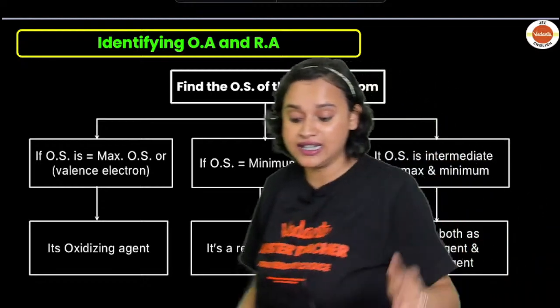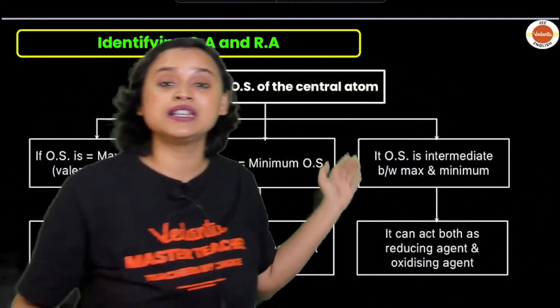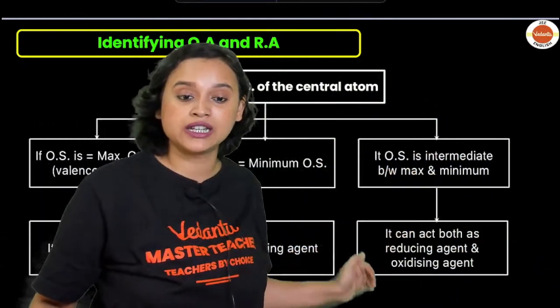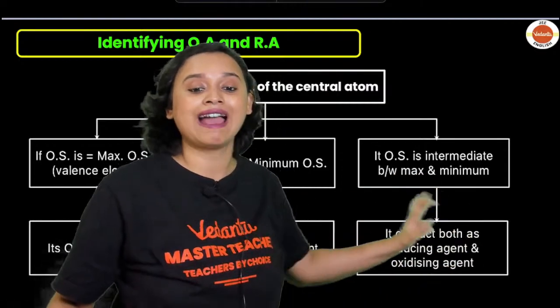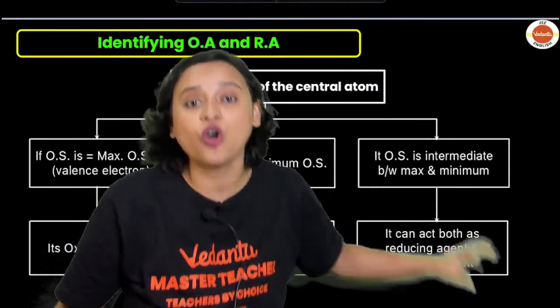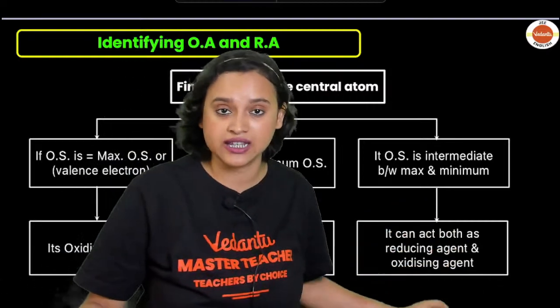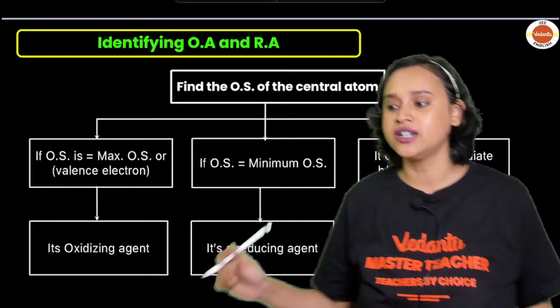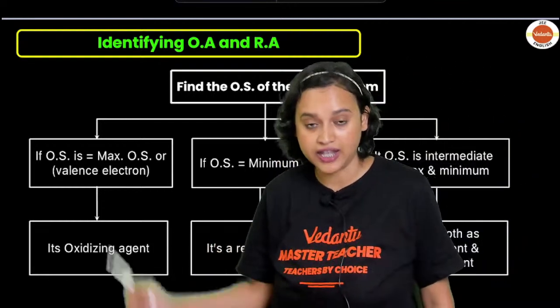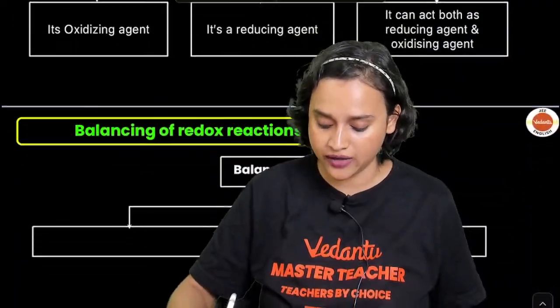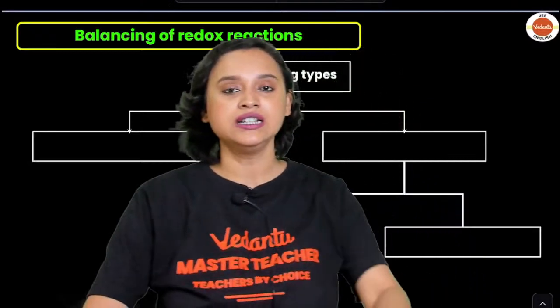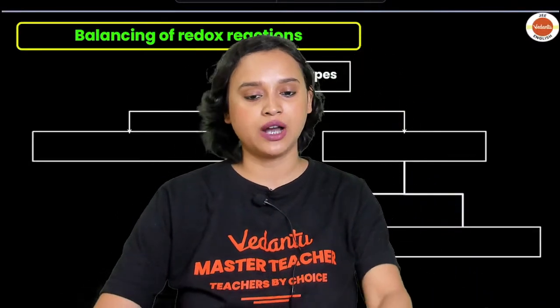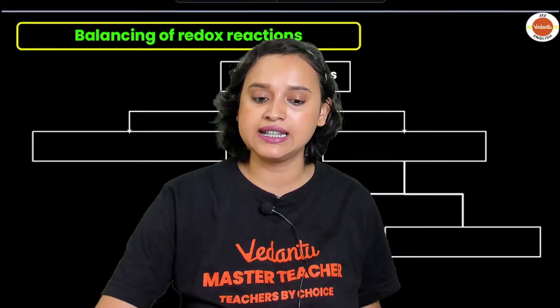But if it is in the intermediate state, that means it is not maximum and not minimum, then it can act as both a reducing agent as well as an oxidizing agent, and there is a possibility that it will go through a disproportionation reaction. So this is how you identify. Once again, this is a cheat sheet. I'll be giving it to you. Write it down and know what all you have to add. Is this clear, guys?